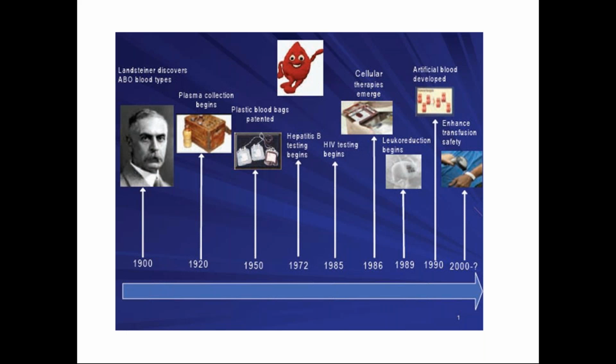Then in 1985, they started testing for HIV. In 1986, cellular therapy emerged, in 1989 leukoreduction began, and in 1990 artificial blood was first developed and transfused. And in 2000, safety measures for transfusion were introduced.